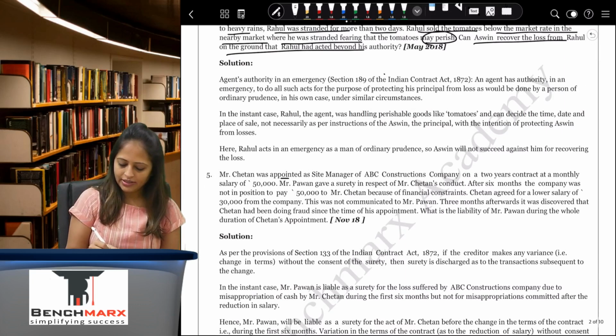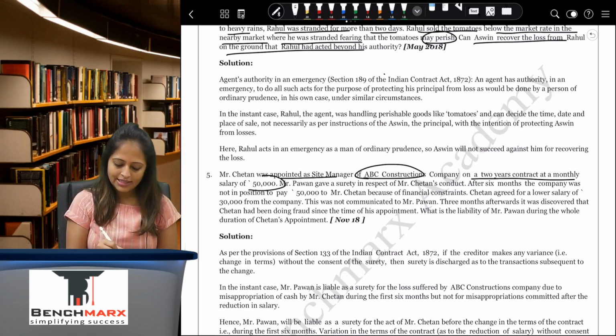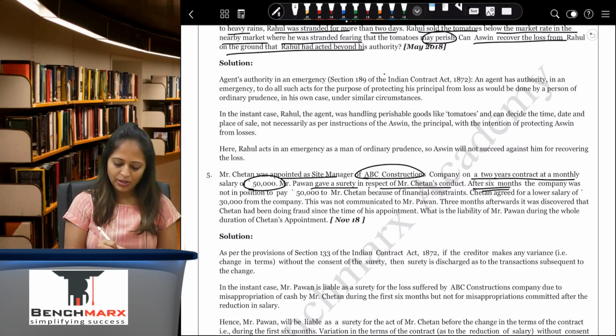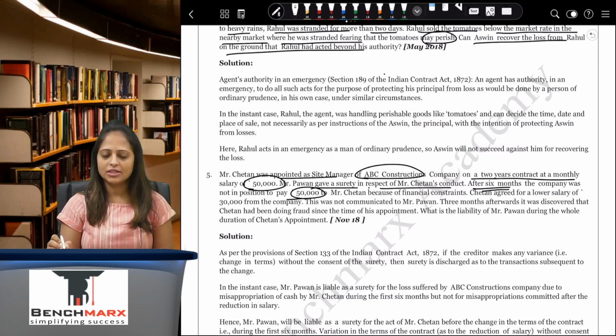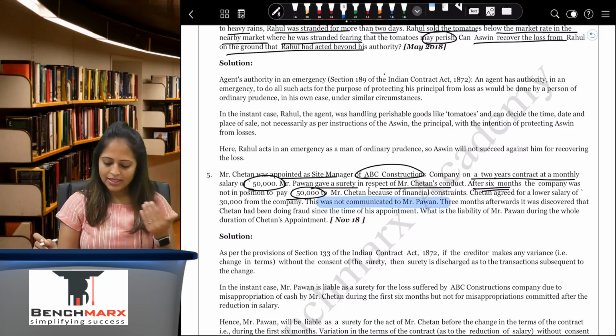Mr. Chetan was appointed as a site manager of ABC Constructions Company on a 2-year contract at a monthly salary of rupees 50,000. Mr. Pawan gave a surety in respect of Mr. Chetan's conduct. After 6 months, the company was not in a position to pay 50,000 to Mr. Chetan because of financial constraints. Chetan agreed to a lower salary of 30,000 from the company. This was not communicated to Mr. Pawan. 3 months afterwards, it was discovered that Chetan had been doing fraud since the time of his appointment. What is the liability of Pawan during the whole duration of Chetan's appointment?